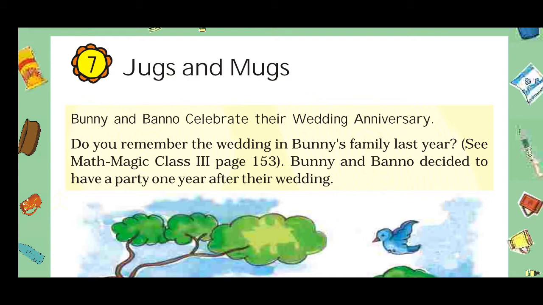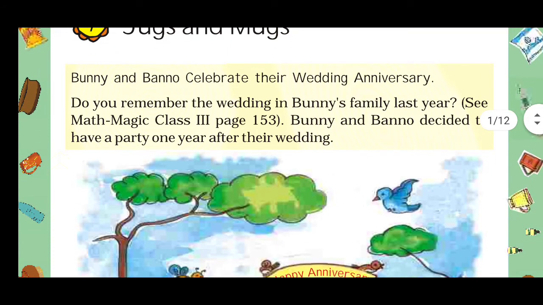Today we are going to start a new chapter, number 7. The title is Jugs and Mugs. Bunny and Banu celebrate their wedding anniversary. So, let's begin the story. The story is all about different animals.